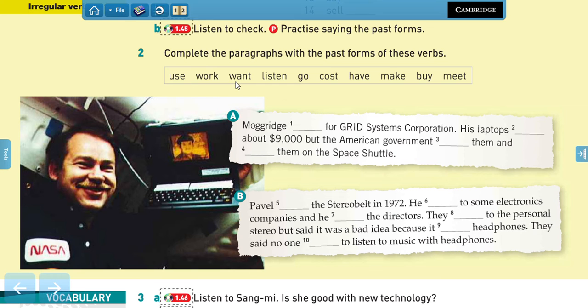You can't use them more than once. You only have to use them once. But, of course, changing the verb into past. Okay? So try to identify which verb fits the gap. You can go back to the text in case you need more reference. All right? So pause the video now and complete the text.